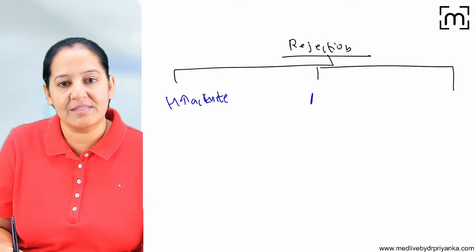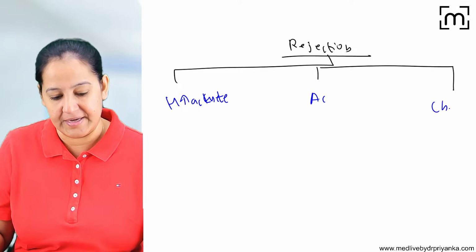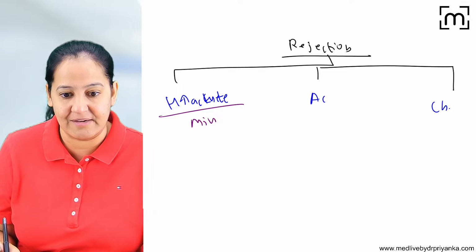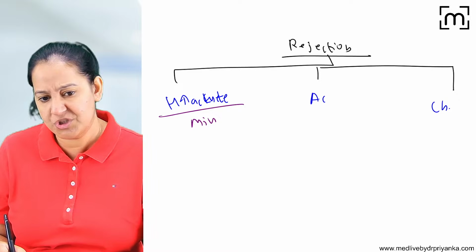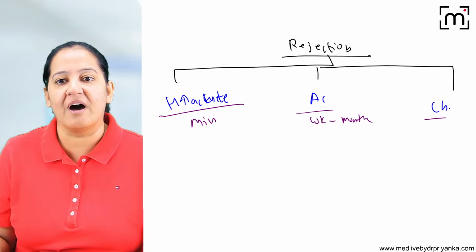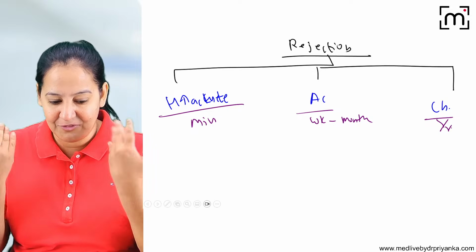One is hyperacute, second is acute, and third is chronic. Hyperacute rejection occurs within a few minutes on the OT table itself. I have given you an example: before you suture the patient. Acute occurs within a few weeks to months, and chronic occurs after years. Can you tell me the mechanism of the three?